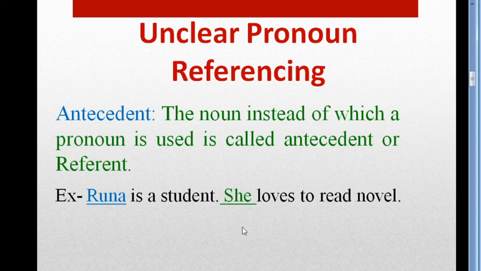So here Runa is the noun instead of which, in the next sentence, I have used a pronoun, that is she. Runa is the noun, and instead of this noun I have used the pronoun she. So here in this sentence Runa is the antecedent, for which I have used the pronoun she. Clear?